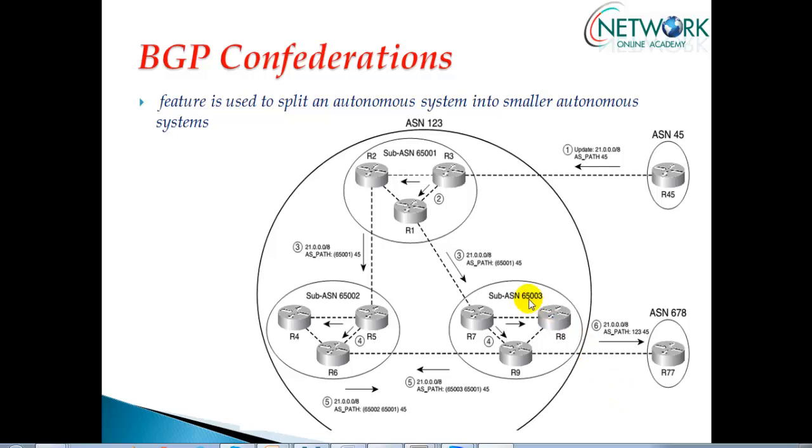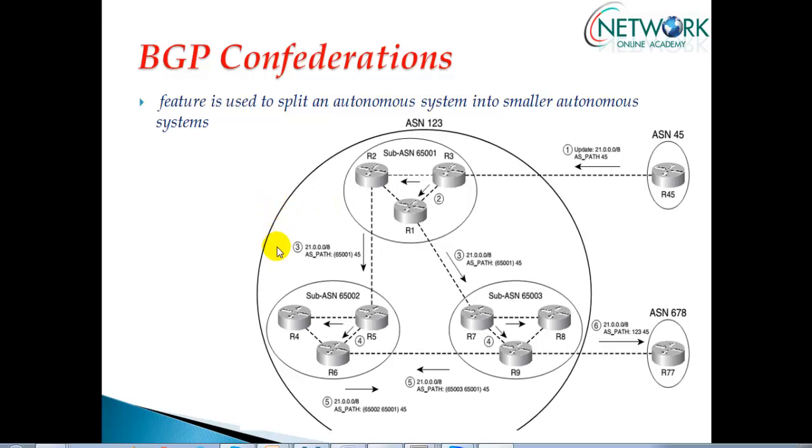Now we still have the concept of route reflectors. You can apply that route reflector concept within the same sub AS again. Still we can use that, but route reflector is also used to minimize the number of iBGP sessions. But the difference is route reflectors are more applicable in a small size autonomous system. When you have a big size autonomous system where you have some 50 to 60 routers to manage, we can simplify the BGP TCP sessions by using the concept of confederations.